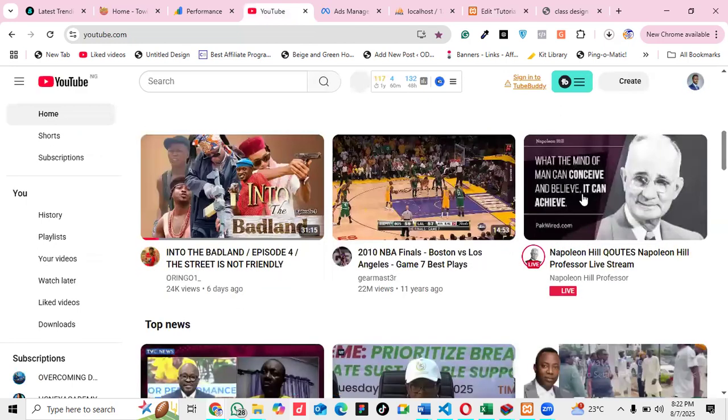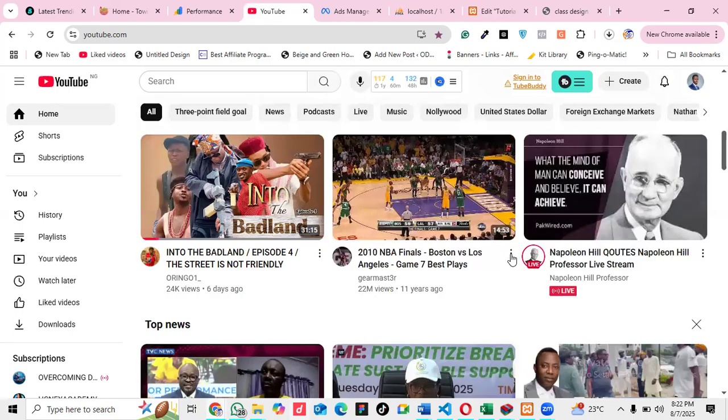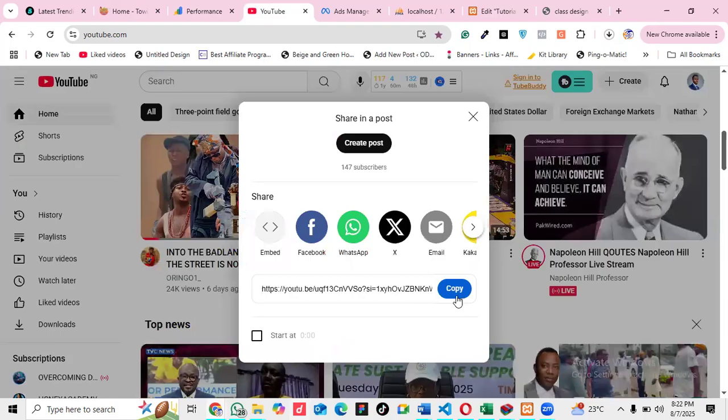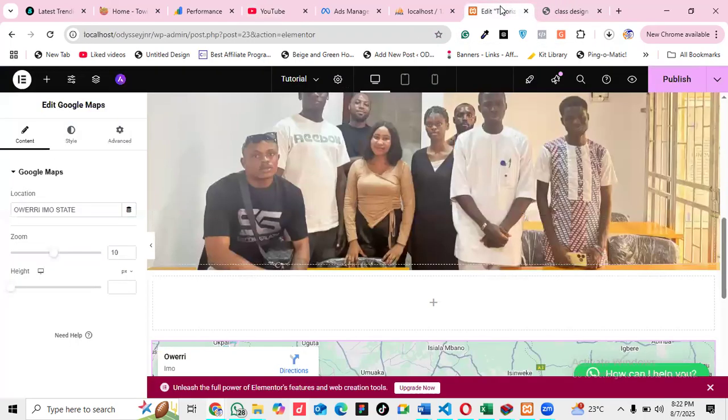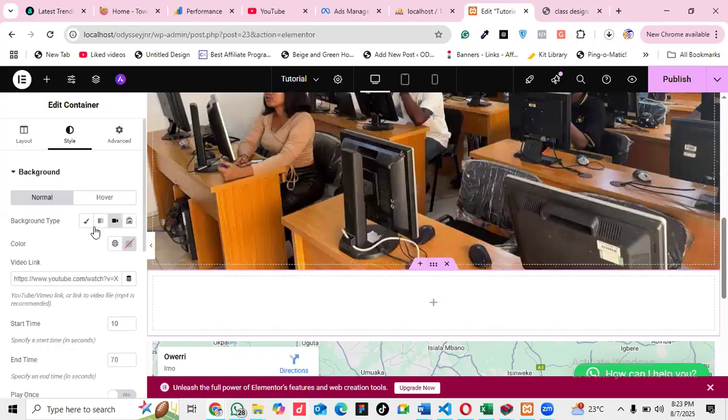Okay. So let me use this basketball video now. I'll click on these three dots here, click on share, copy. Then I'll go back to my design. Then I will click on this dot here. Once I click on the dot, you see where they say video. I click on the video under style and then paste it.